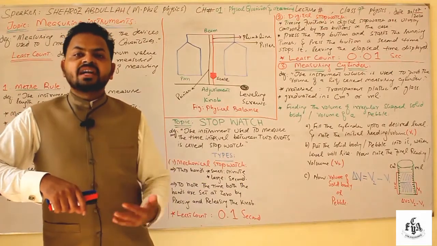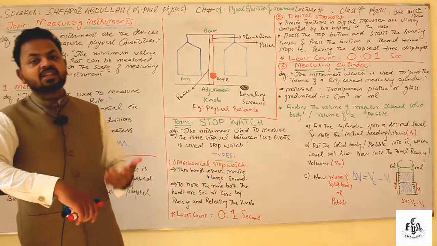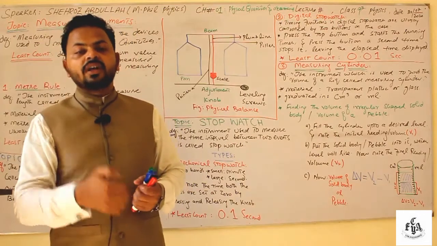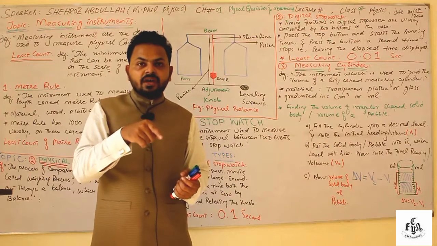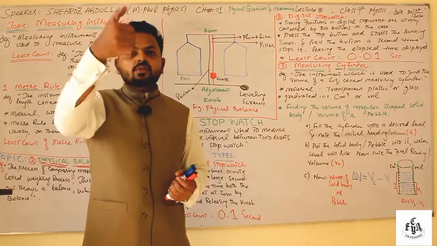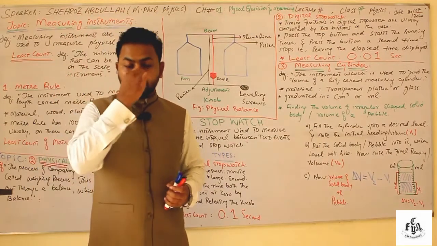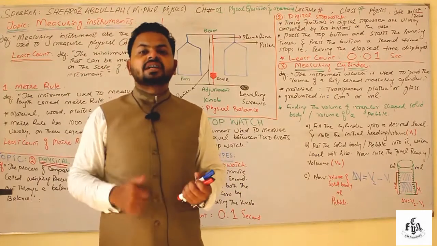You know, it has two hands, minute hand and second hand. The small one is for minute and the large one is for second hand, and it has a kind of a screw at the top. When you press it one time, the time starts moving. Okay, if you want to stop it, press it once again, the time will stop and you can measure the interval. If you want to bring both the needles again to 12 position, press it a third time.